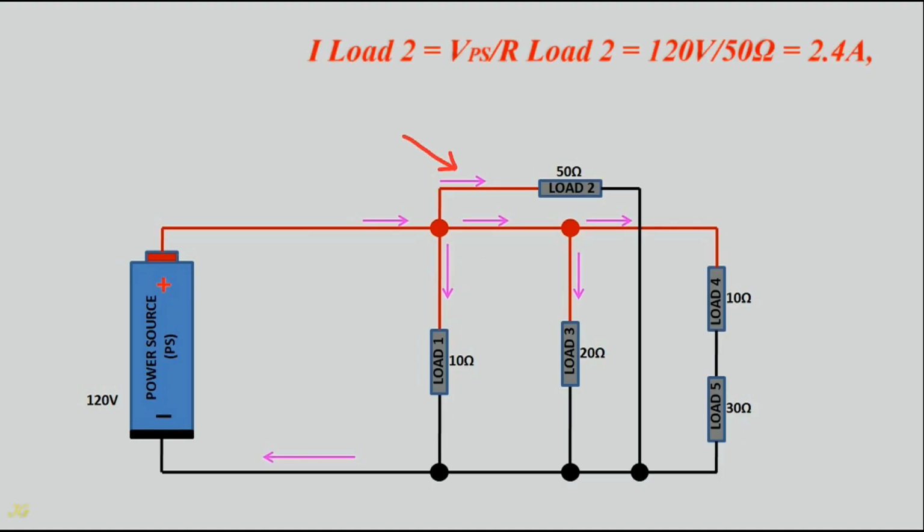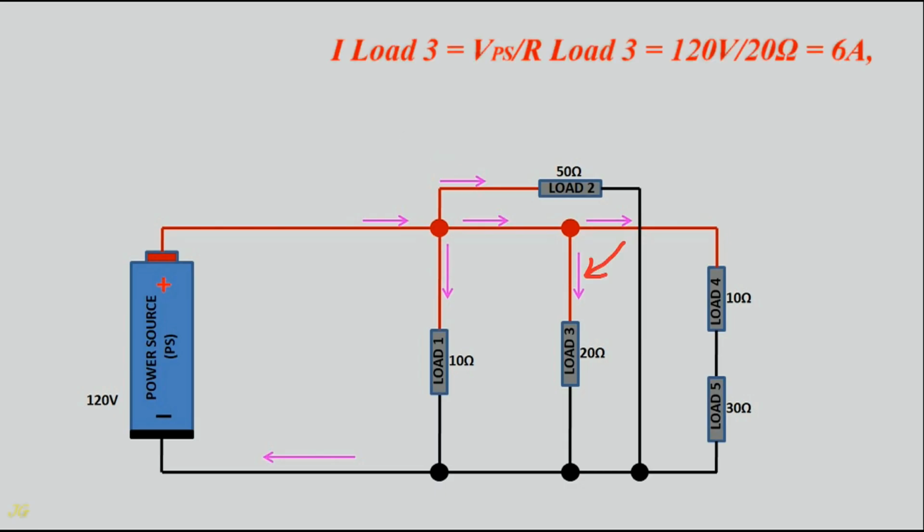Current load 2 equals voltage power source divided by resistance load 2, equals 120 volts divided by 50 ohms, equals 2.4 amps. Current load 3 equals voltage power source divided by resistance load 3, equals 120 volts divided by 20 ohms, equals 6 amps.